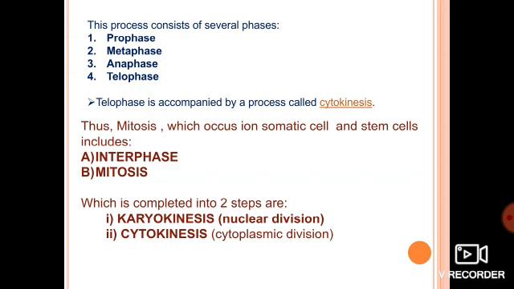Now I want to tell you one trick to memorize this in order, because, as I already told you in the cell cycle, all the steps in cell division occur sequentially. Only then will the daughter cells be produced, so you should learn all these in sequence.